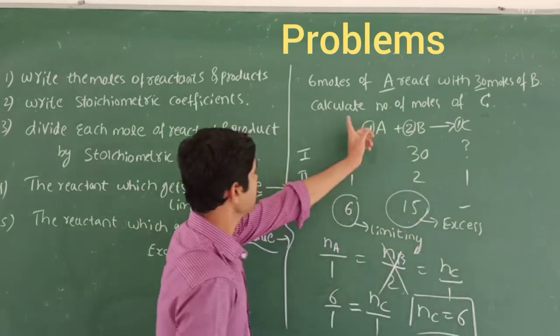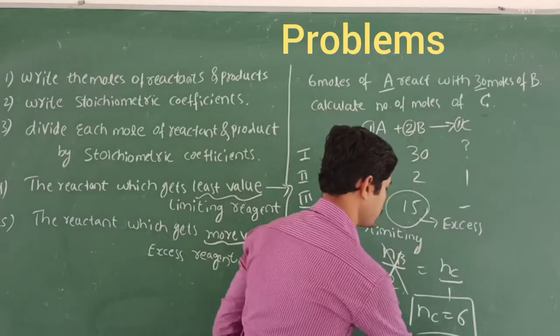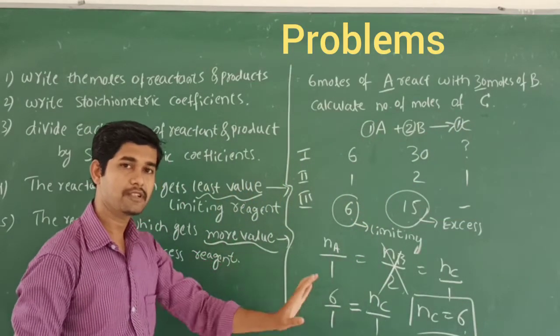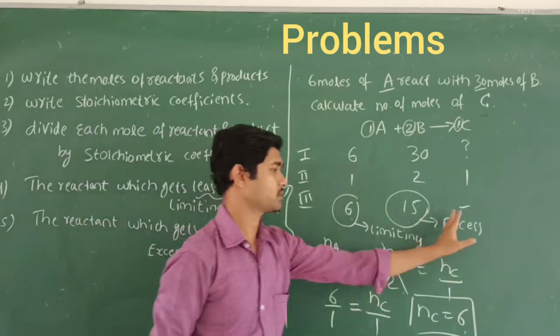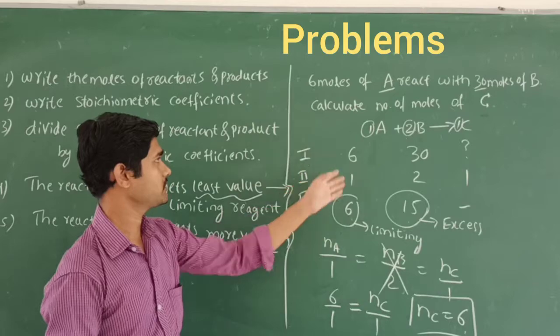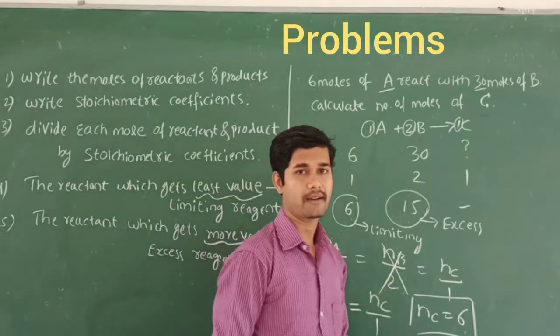I mean, the number of moles of C we are going to get is 6, because this limiting reagent decides the product moles. So that is how to find out this type of problem. It is very easy to understand.